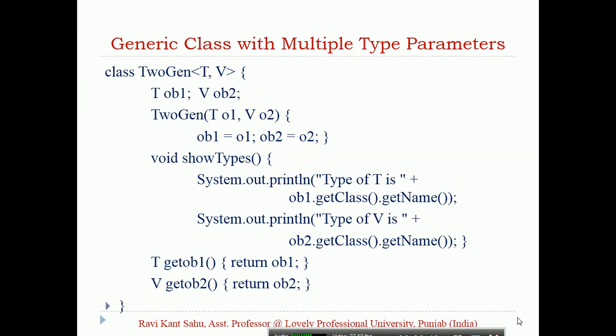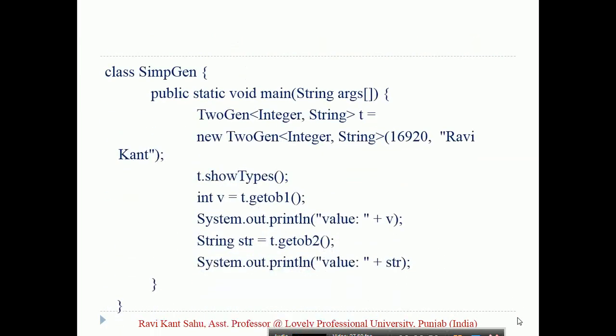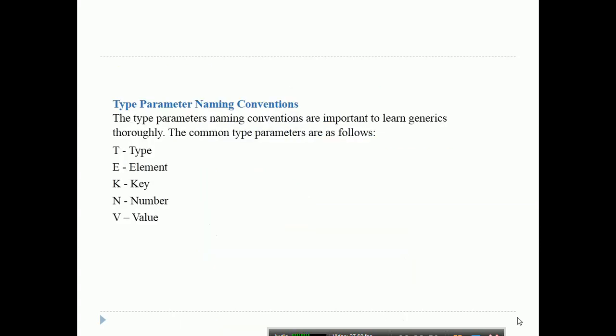We have already seen this example. Okay. Now what am I saying, what is T, what is V? This is the type parameter naming convention. The type parameter naming conventions are important to learn generics thoroughly. The common type parameters are as follows: T for type, E for element, K for key, N for number, and V for value. They are just the naming convention.